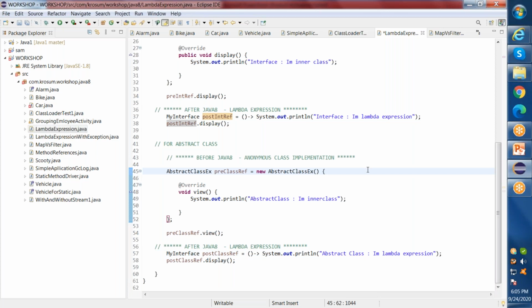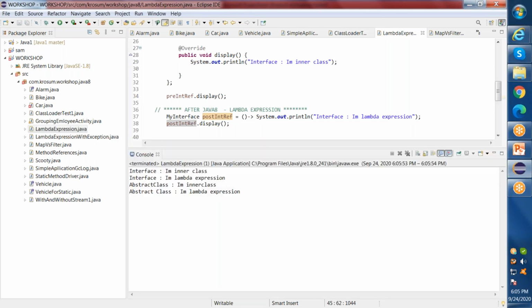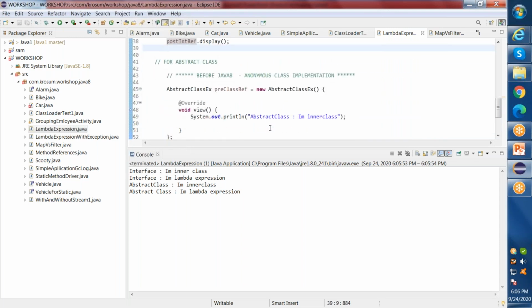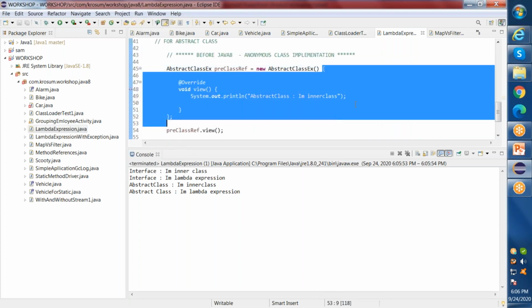If I run this, I won't see much difference. Everything works the same, and the only difference is my code has been reduced. My code is in a very precise and readable format, whereas this is not a readable format at all, isn't it? You get quite confused with this inner class format.